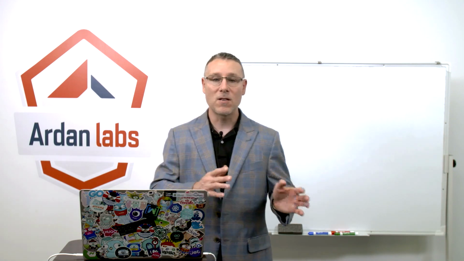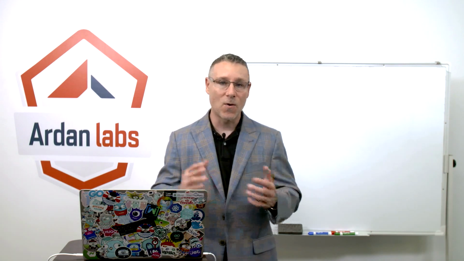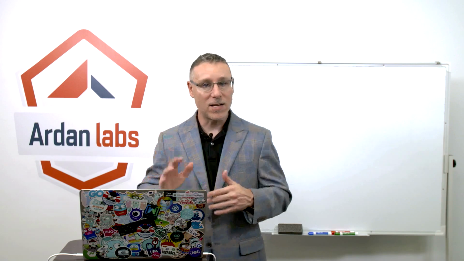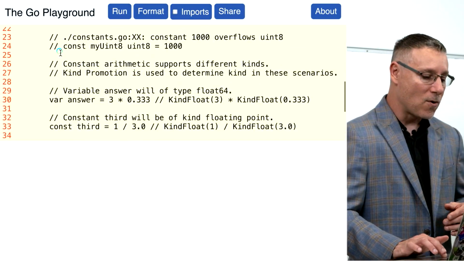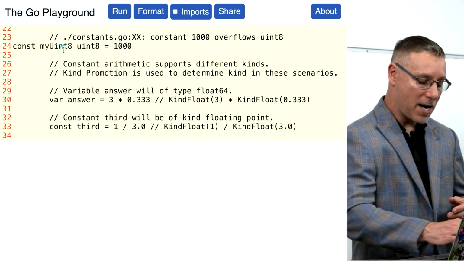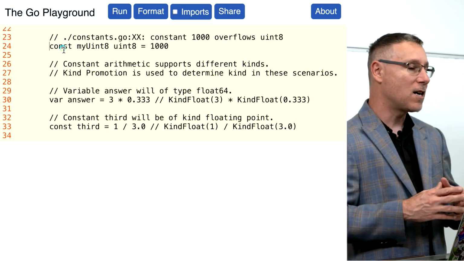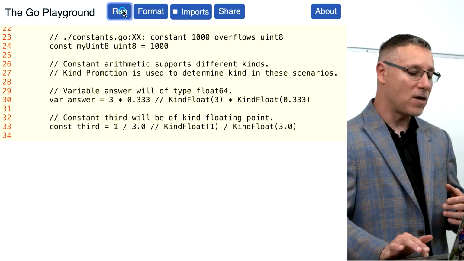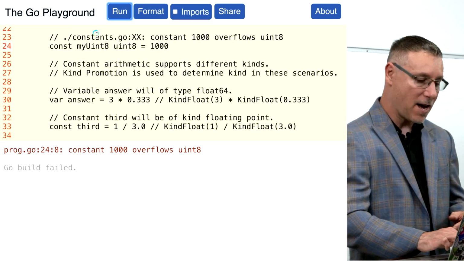All right, so this is why I'm saying there's a parallel type system. A constant of kind float is really different than a constant of type float64, just from a precision perspective alone. But again, these are constants, they're not read-only variables. So on line 24, what I'm showing you is that if you tried to compile line 24, you wouldn't be able to do that. We would get that compiler message that you see on top, because that constant can only be of uint8, and 1000 overflows that. So you see that, pretty cool.